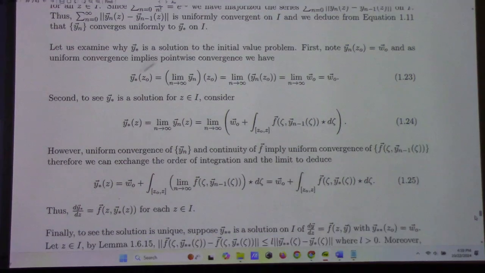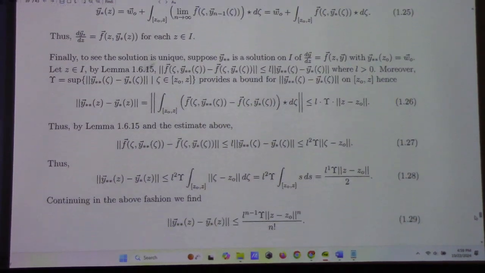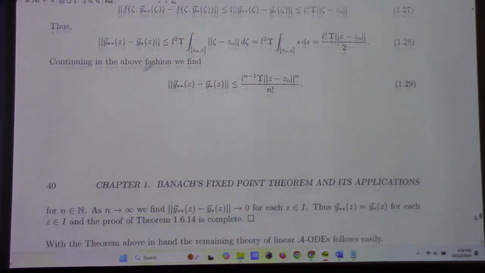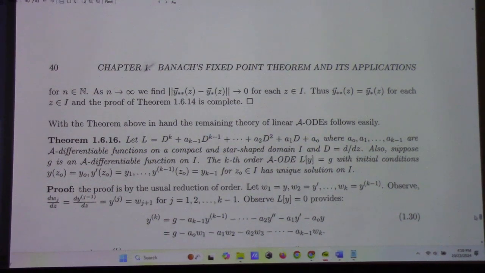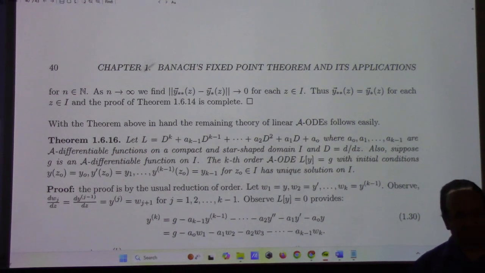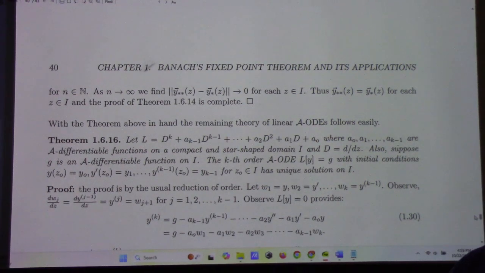There's a little bit more to the proof, here it is, but uniqueness and all that. The next thing I do is prove that if it's true for a first order system of differential equations in the A calculus, then it follows for a kth order differential equation in the A calculus, where these are differentiable functions.